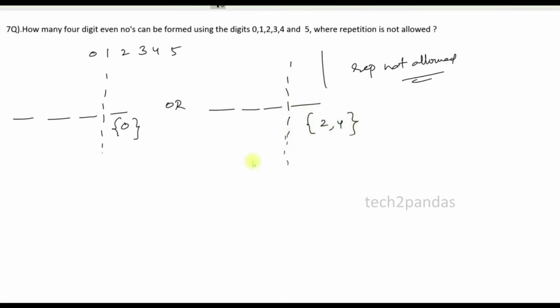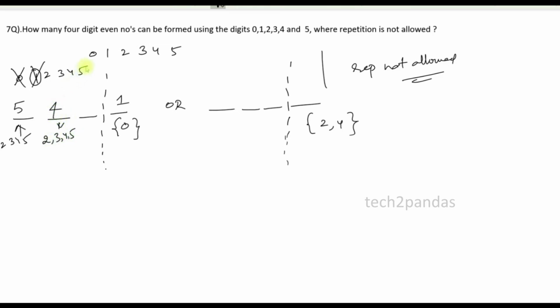By 0, only ending with 0, possibilities will be 1. Again we have used 0 here itself. For 0, 1, 2, 3, 4, 5 we have used 0 itself, so remove the 0. Again, what could be the possibilities for the next position? Nothing but 1 2 3 4 5, nothing but 5 digits. Take 5. Let's block any number because we have used one number. Let's say 1. Again for this position, what would be the possibilities? 2 3 4 5, so 4 numbers total.